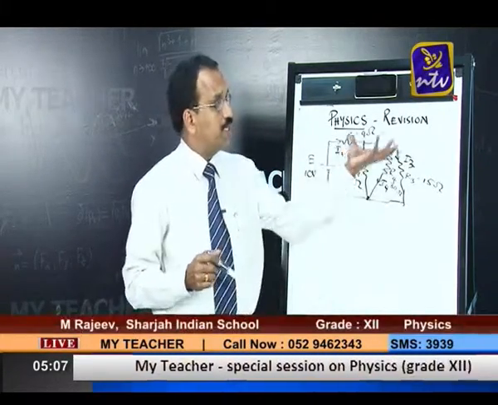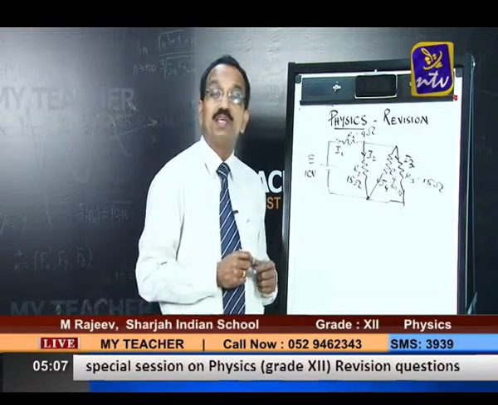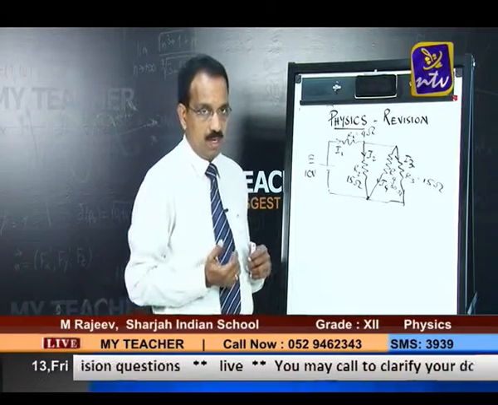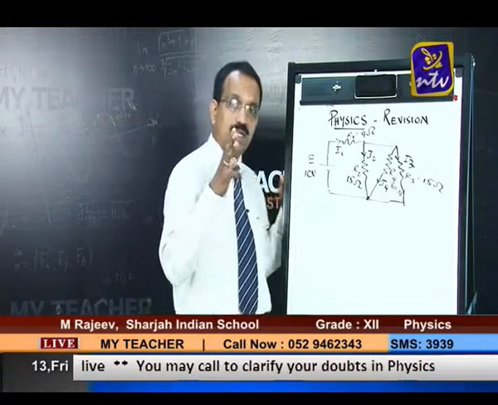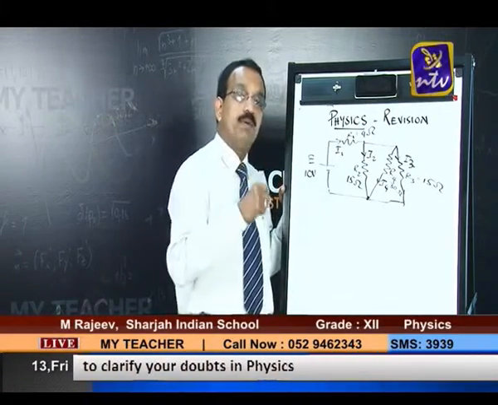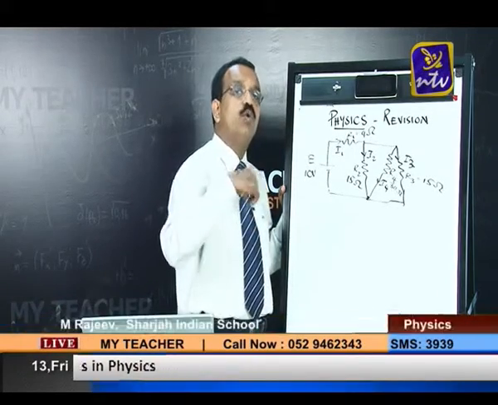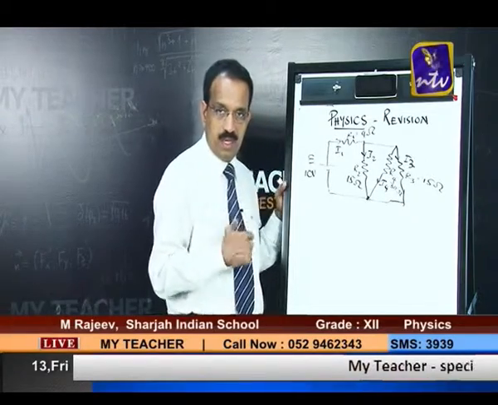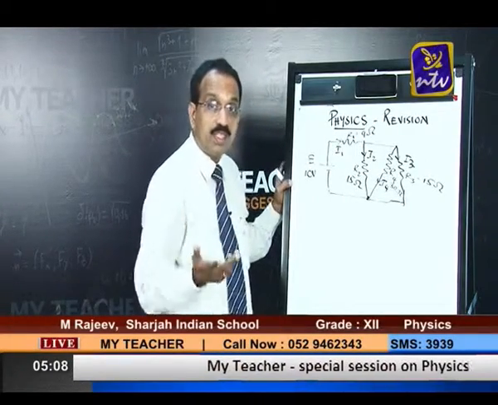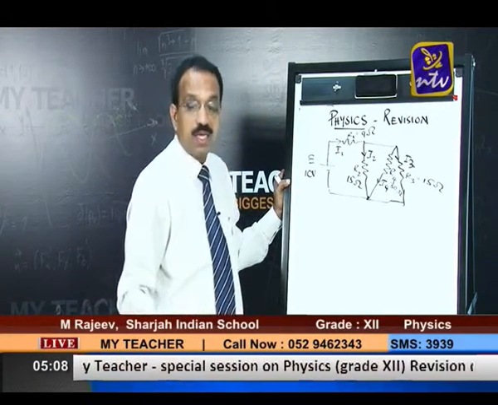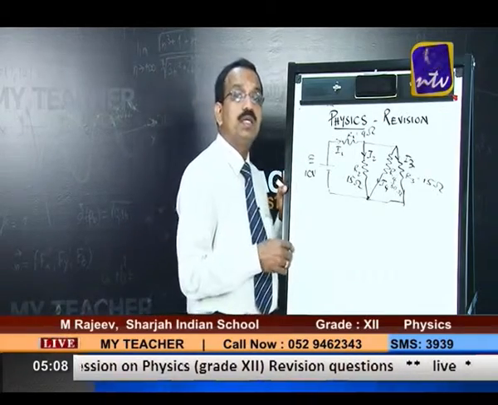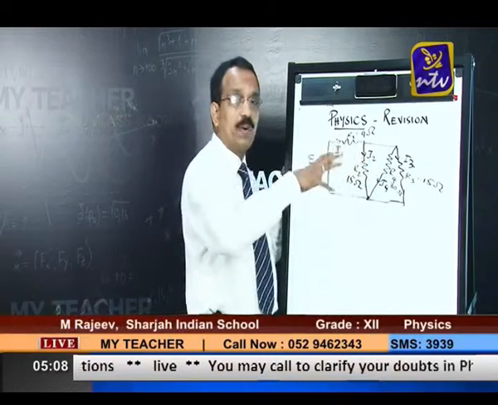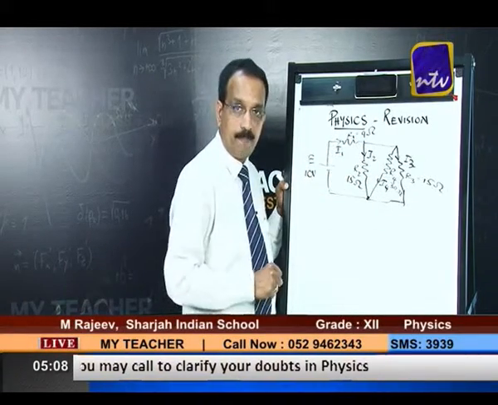The very first thing, by seeing a circuit of this sort, sometimes you may think about applying Kirchhoff's rules. But remember, Kirchhoff's rules are mostly applicable whenever more than one cell comes in different branches of the circuit. If more than one cell comes in different branches, then we have to use Kirchhoff's laws. But here that is not required. The first part is just to calculate the equivalent resistance.